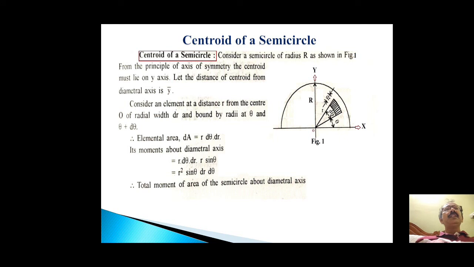Consider an element at a distance r from the center O with radial width dr, bounded by radii at theta and theta plus d theta. Now the elemental area dA is r d theta into dr. Its moment about the diametral axis is r d theta dr into r sin theta, so finally r square sin theta dr d theta. This is the moment of area of this small element above the diametral axis.